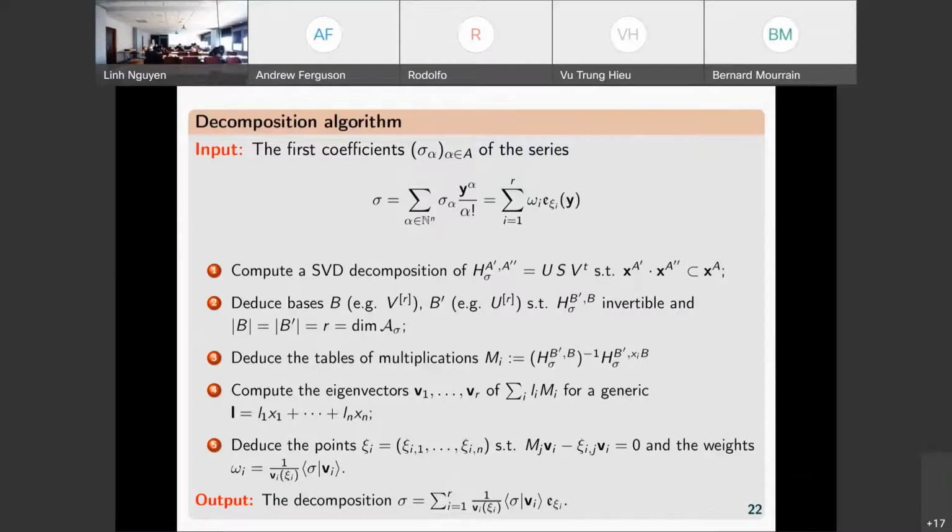B and B prime, such that the block indexed by B prime and B is invertible, and of size the number of the rank here.